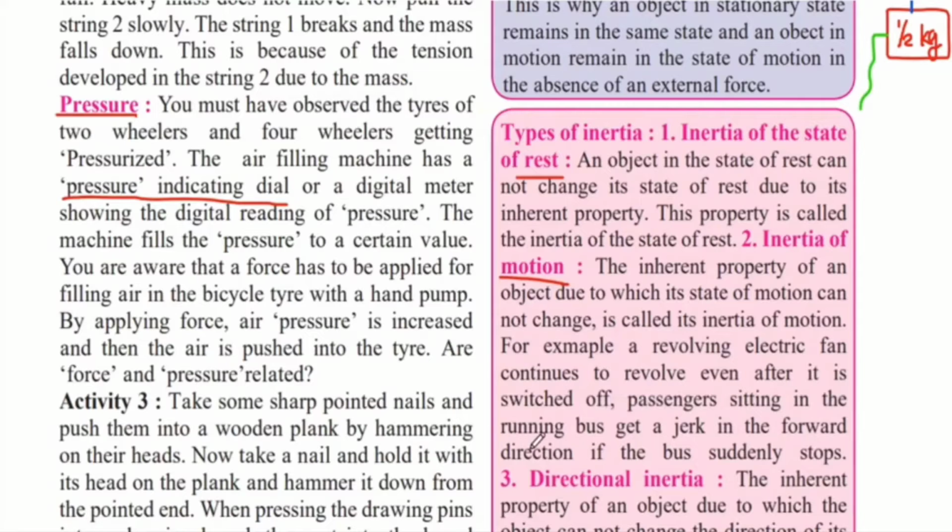Passengers sitting in a running bus get a jerk in the forward direction if the bus suddenly stops. We all must have noticed this when sitting in a bus or car. If the bus or car suddenly stops while moving, our body and our head move in the forward direction. That is, we get a jerk because our body was in inertia of motion because of the bus or the car we were sitting in. Therefore, when the bus comes to a rest suddenly, our body, because it is in inertia of motion, will be jerked in the forward direction.